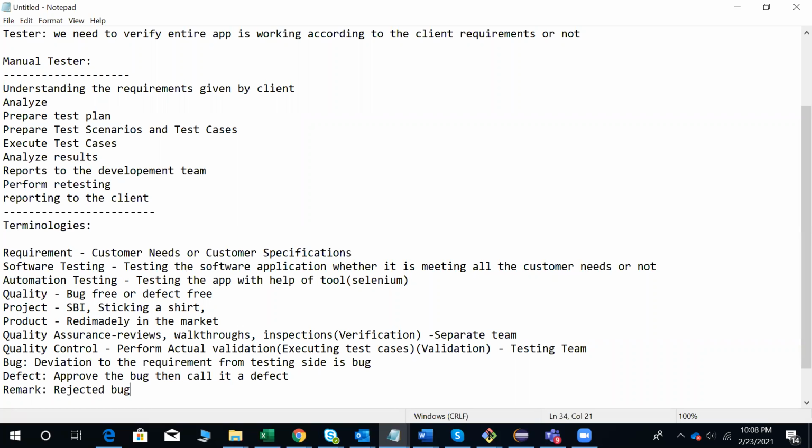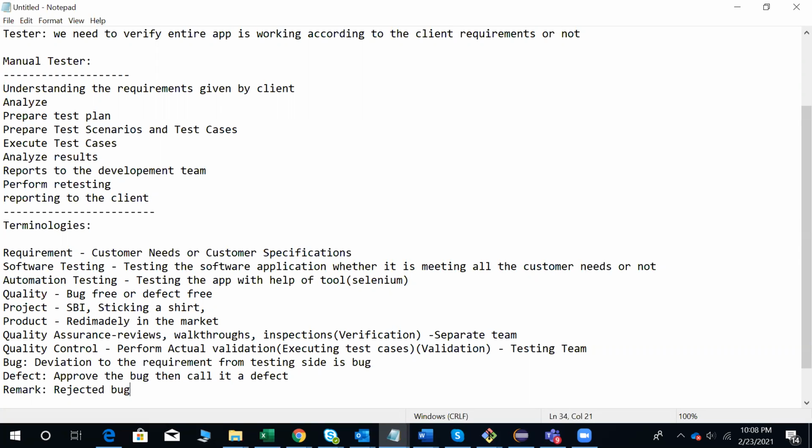So that is about the bug, defect and remark. A bug is what we raise to the development team. Once they accept it, it is a defect. Once they reject it, it is a remark. These are the few terminologies available with us.